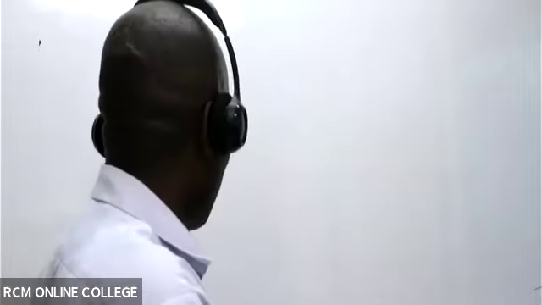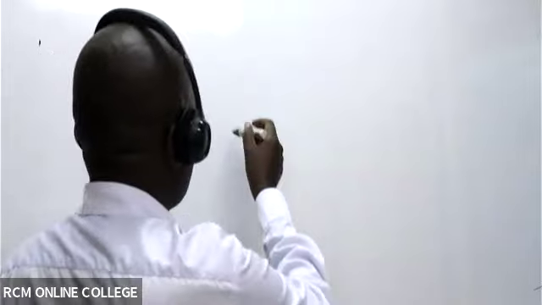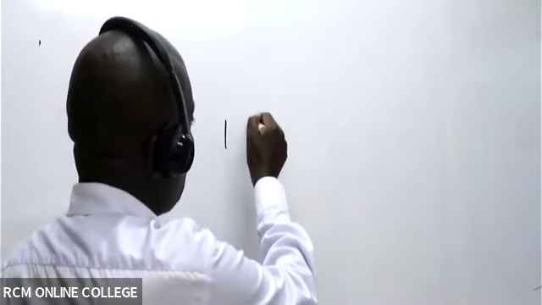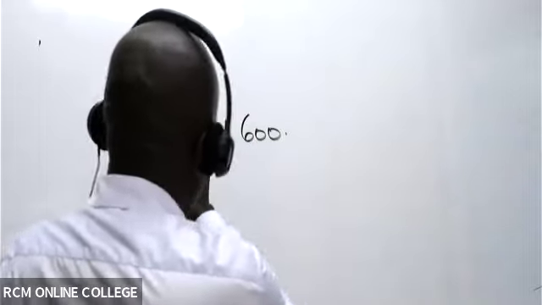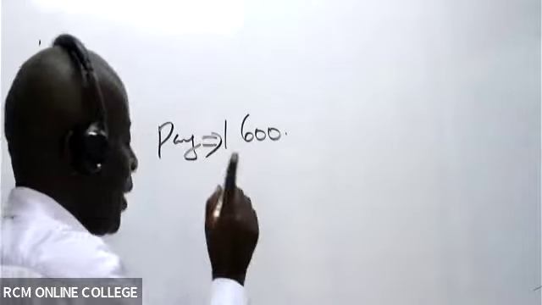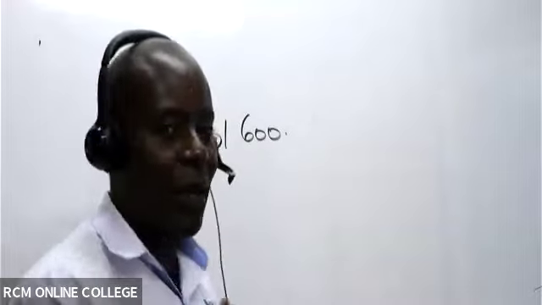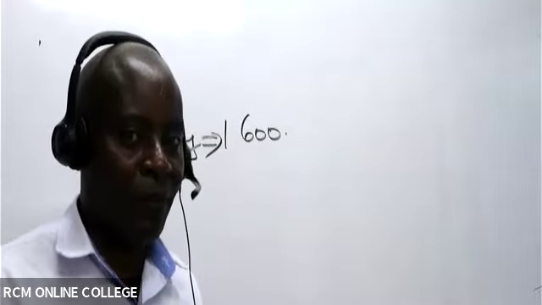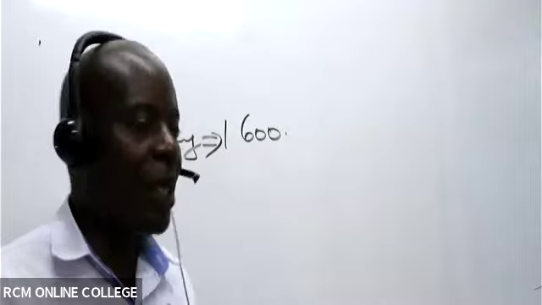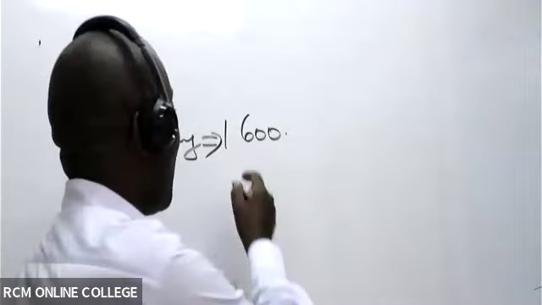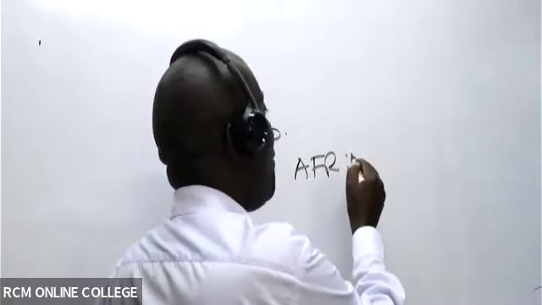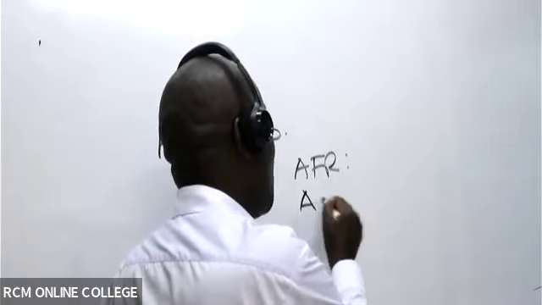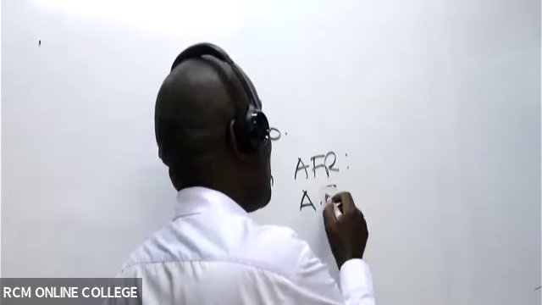And then I have something very good. I wish we could get time for AFR as well. If we got time for AFR, I would have told you to pay 1,600, and then in the evening I would teach you AFM, I teach you AFR, and then when we close school, I teach you advanced Excel.